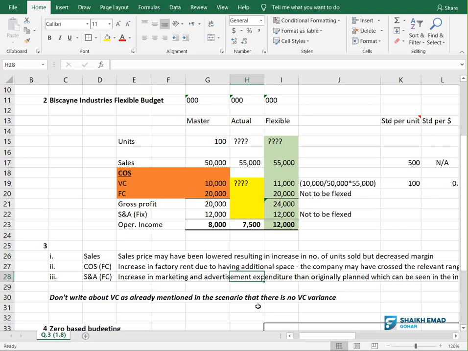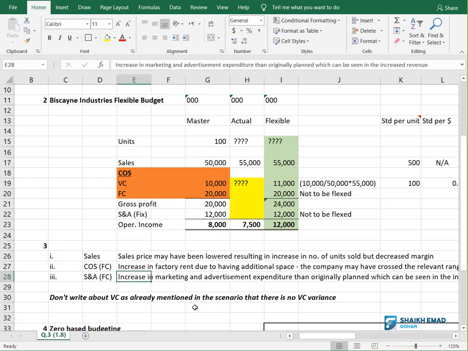So maybe that has resulted, because we don't know this yellow area basically. So we can give a possible reason. We don't know what has happened. We are assuming here that in flexible budget the fixed cost will stay the same, 20,20, but maybe in between here it is 30. We don't know, maybe this is 25. So we are giving a possible reason that maybe the fixed cost has increased. Getting the story?